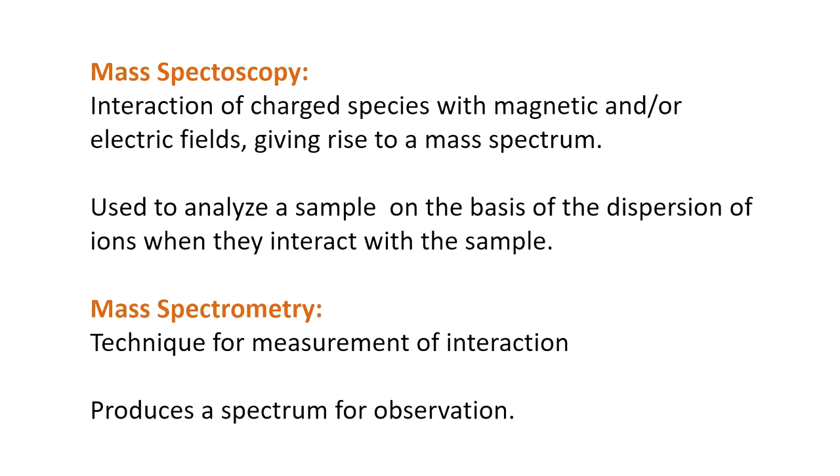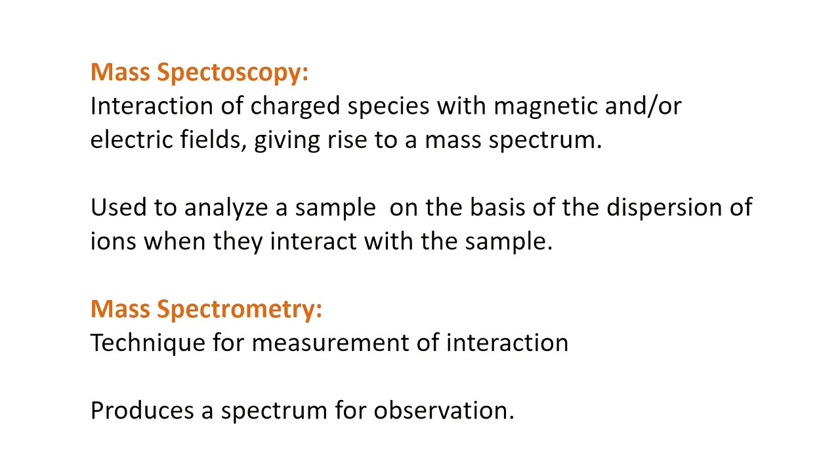Now in case of mass spectroscopy, the interaction occurs between a charged species with a magnetic or electric field, which leads to the formation of a mass spectrum. Now a mass spectrometer usually contains a source which produces ions, and for any sample or any material, information about that material can be obtained by analyzing the dispersion of these ions when they interact with the sample. So basically the interaction between the ions and the material can give important information about the sample.